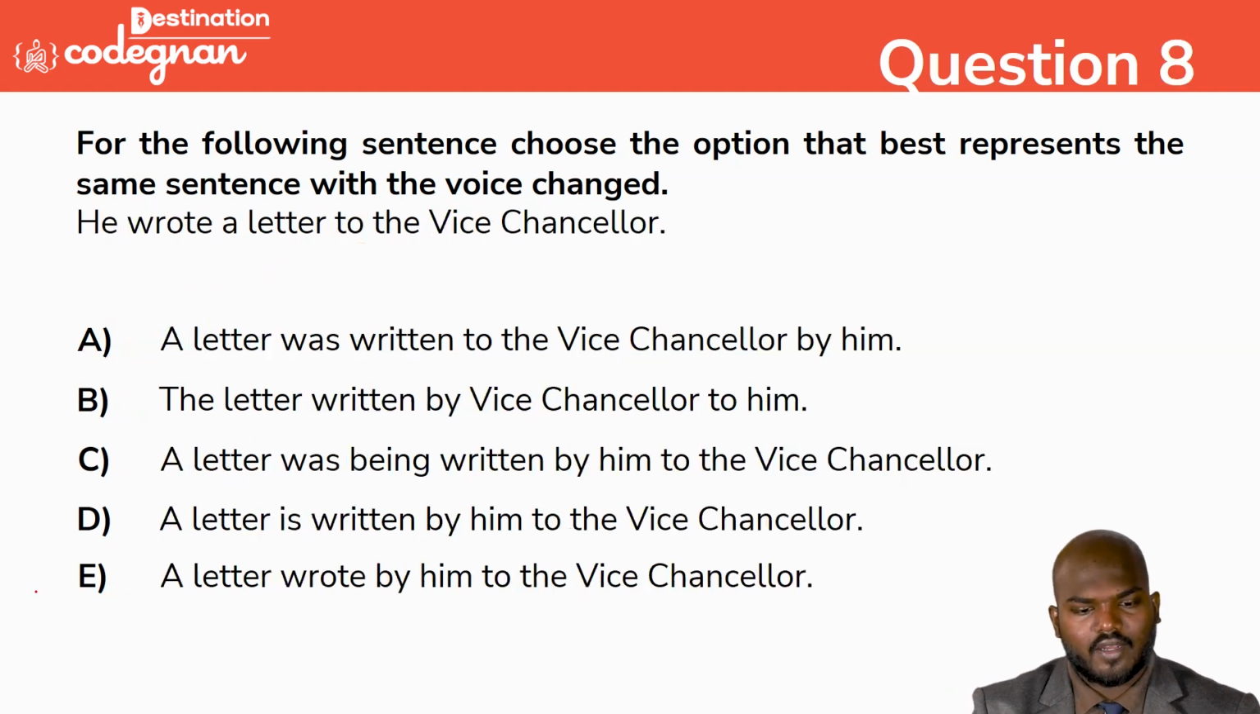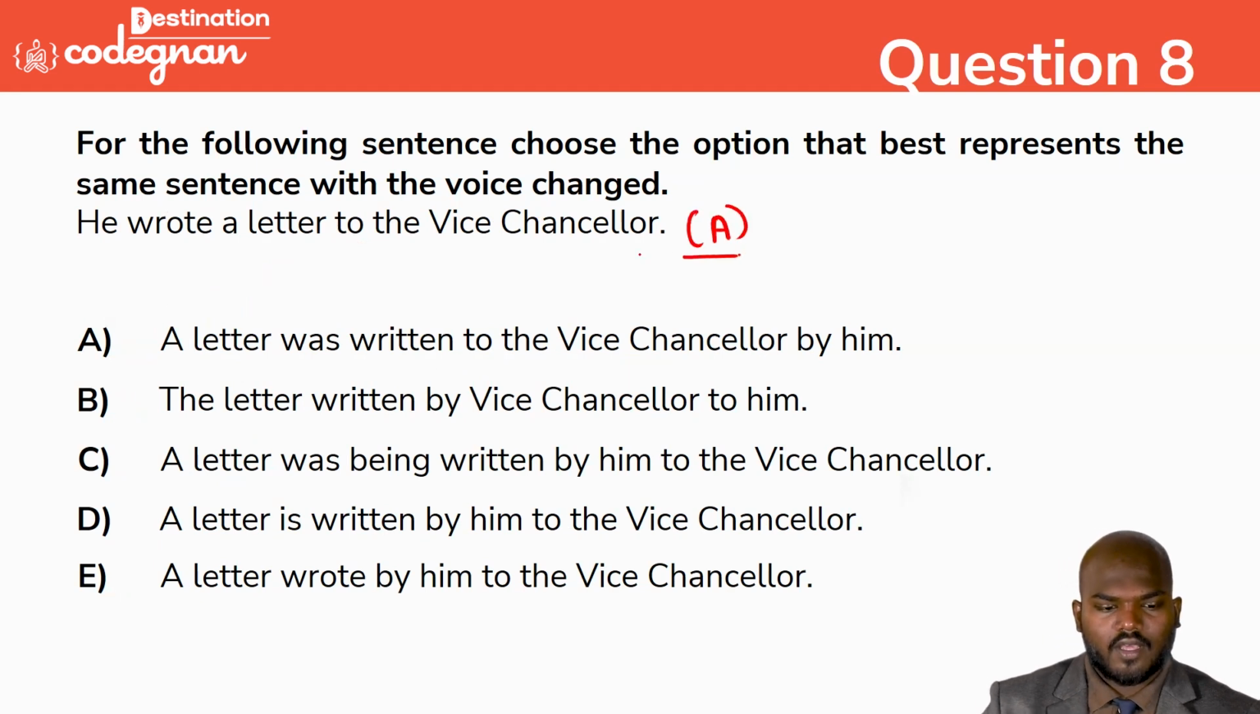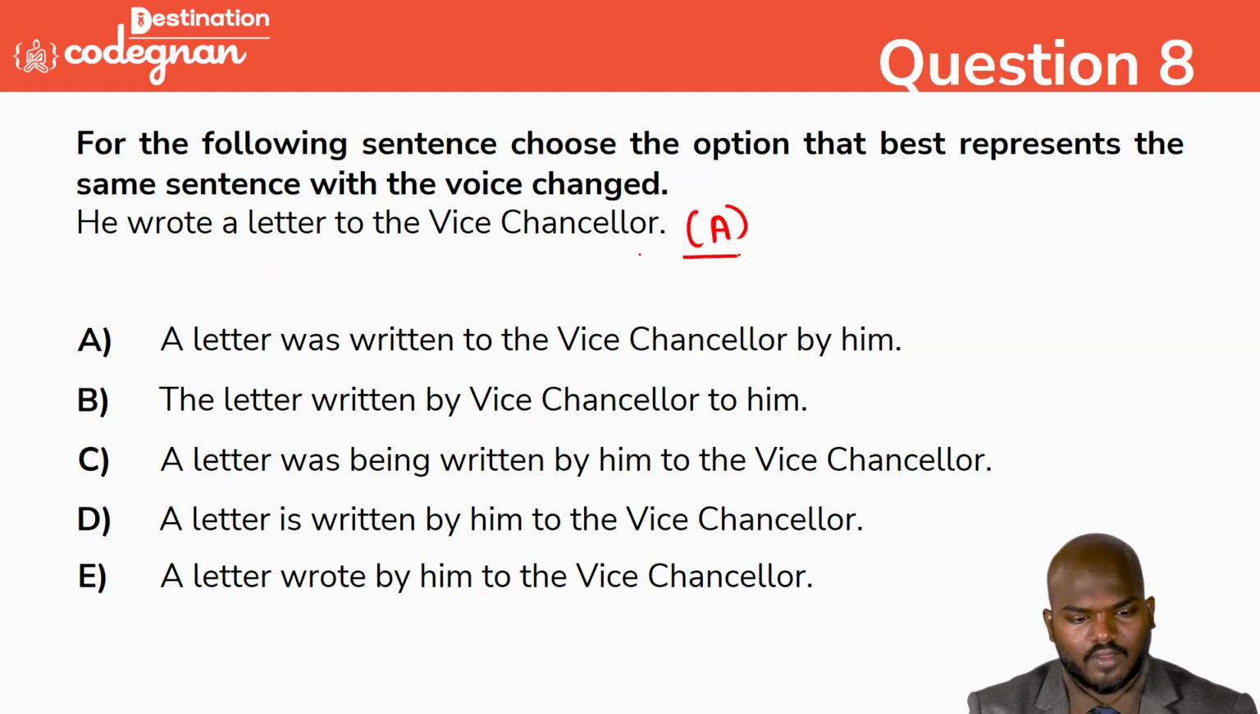So, he wrote a letter to the vice chancellor. It is in active voice, as mentioned here. He wrote a letter. Okay. The letter was written to the vice chancellor by him. Okay, that's a good thing. But you see the next one: the letter written by vice chancellor to him.